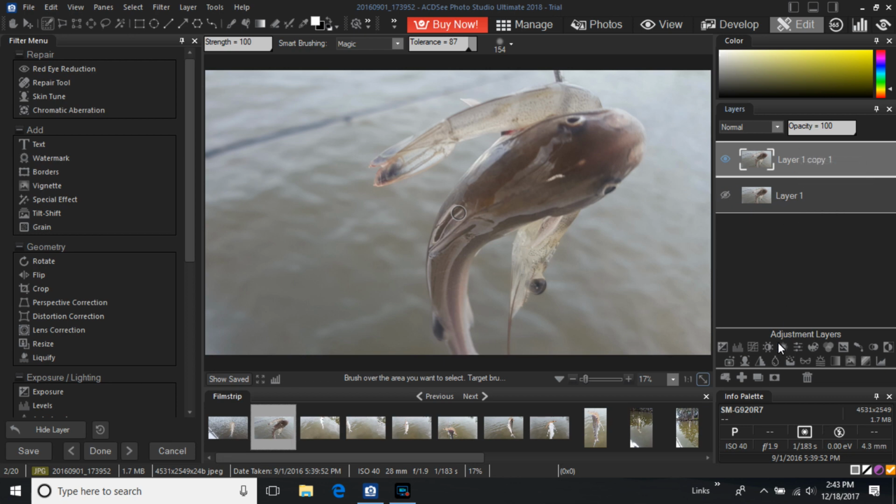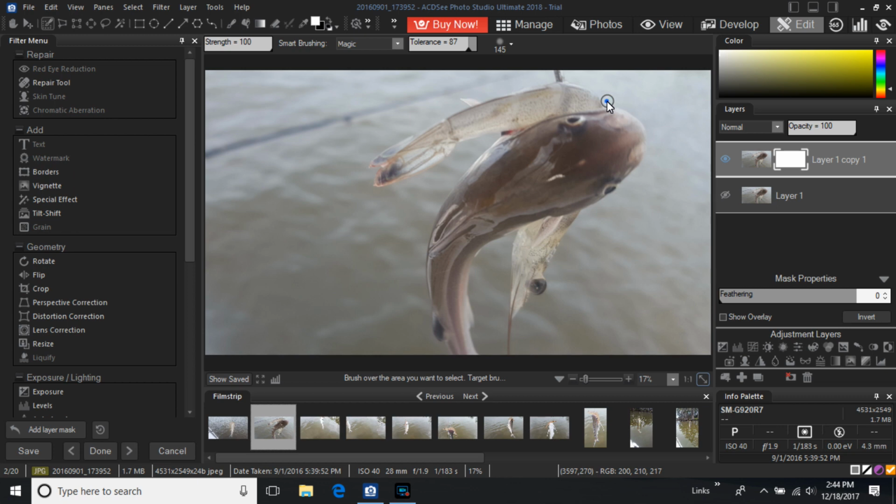Once I have a layer copy, I'm going to come down and select Add Mask Layer. The intention of using the Add Mask layer is that I want to select all of the areas that I want to impart a blue tone to while avoiding the fish and the shrimp. I select the brush tool. On your mouse, you can use your roller key to adjust the size of your brush, and you can use your left and right mouse keys to determine if you are adding to or taking away from where the mask is. So I'm going to start by outlining my fish.